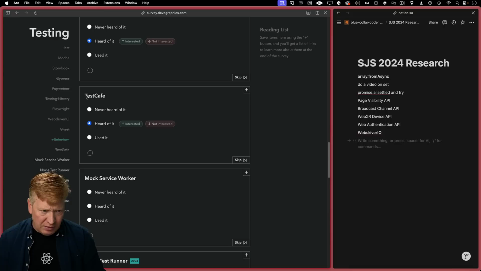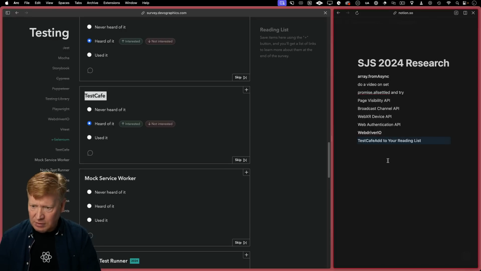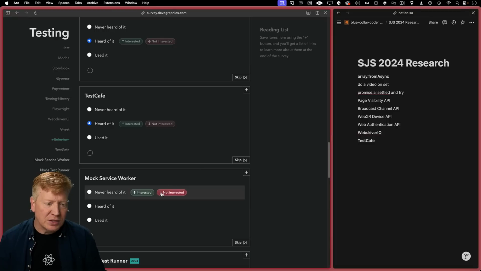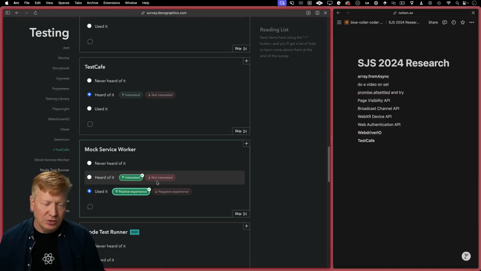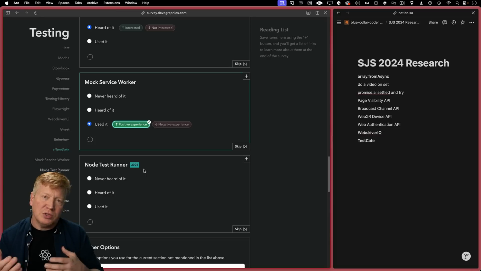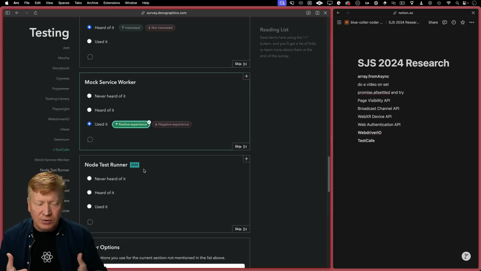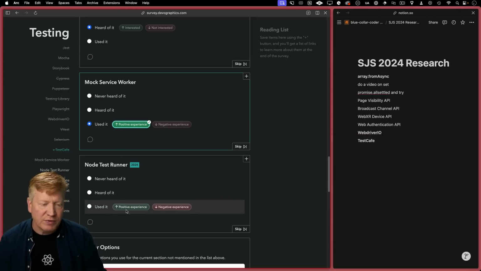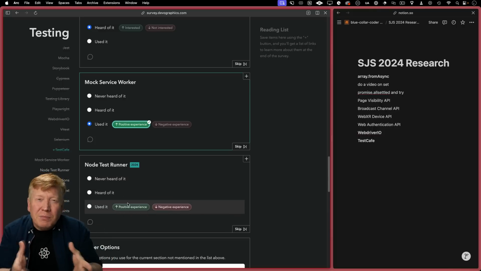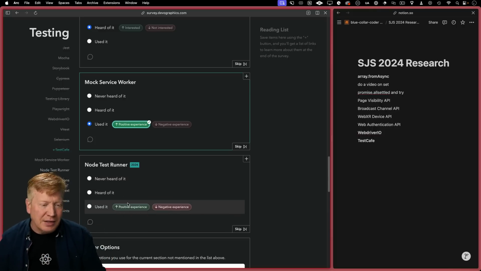Let's go and pop that in there. I think this is new. So when it comes to new stuff, I'm excited about that. TestCafe. Add. There you go. Mock Service Worker. Oh yeah, this is good. Absolutely. If you have an API in the back end, you want to make sure you're not held up if that API isn't responding, or if it's not inside the DMZ where you're testing. Mock Service Worker is fantastic for that. It gives you better response times too. Your tests aren't dependent on the flakiness of the backend networks.